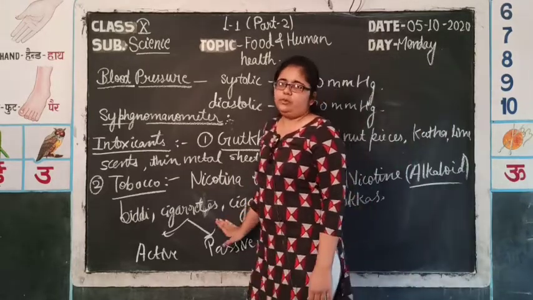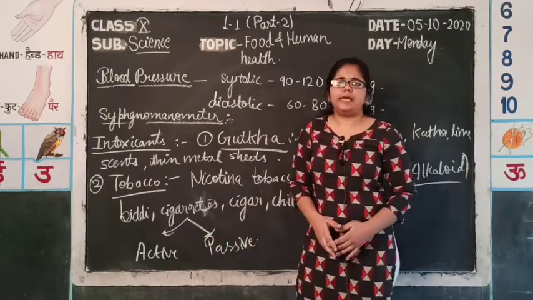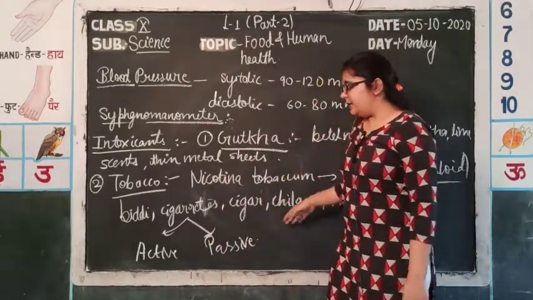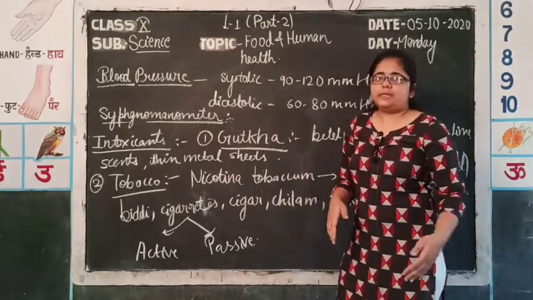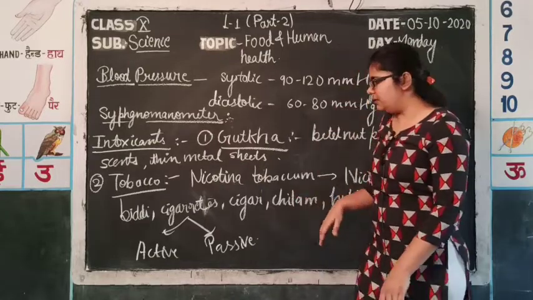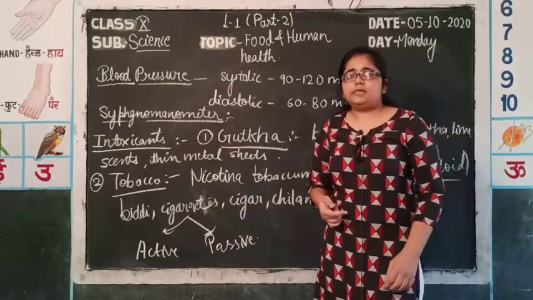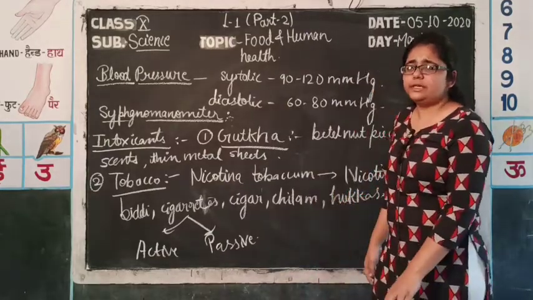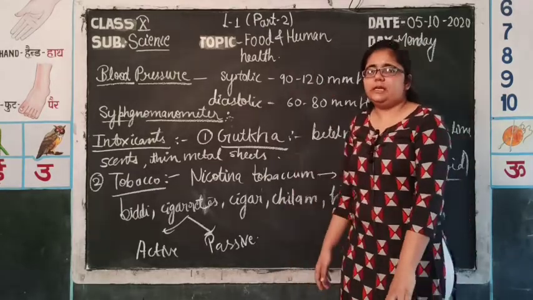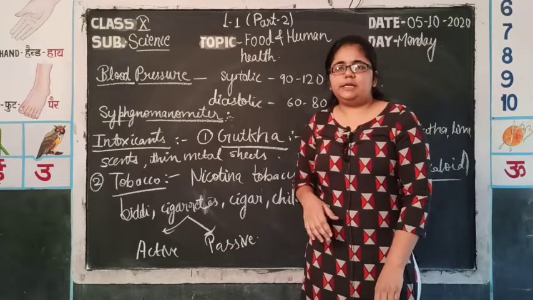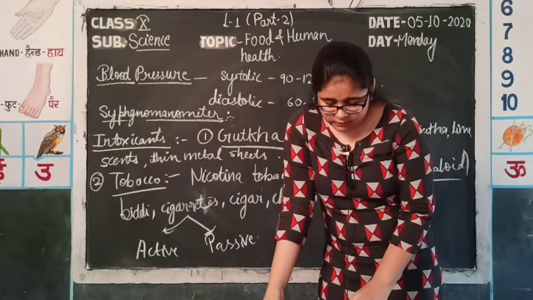Cigarette smoking: there are two types. First of all, active smoking, in which the person directly smokes the cigarette and takes the smoke inside the lungs. And the second one is passive smoking, in which the person sits beside the direct user. The air surrounding the person using it directly contains the unburnt smoke of the cigarette, and the person sitting beside takes that smoke along with the air. So, this was the tobacco.